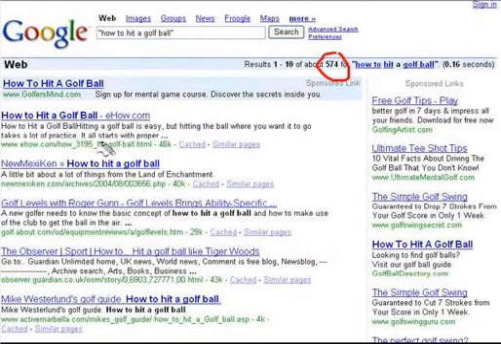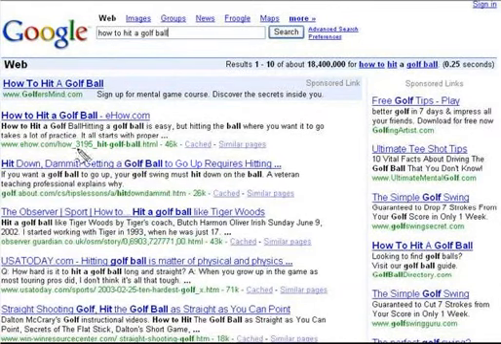The person on top of how to hit a golf ball, you see here, has it in their title, it's at the beginning of their description on their page, and they've got it in the page title as well. So all of these go to show how to get that particular page up to the top. Now eHow is a domain which is driving, as we saw in another video, probably the weight to get this page at the top.